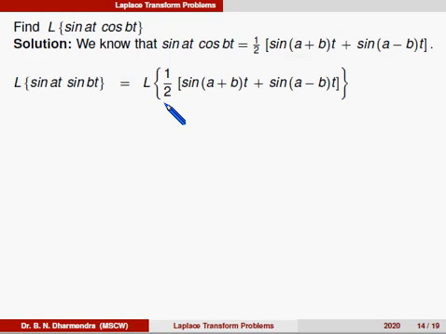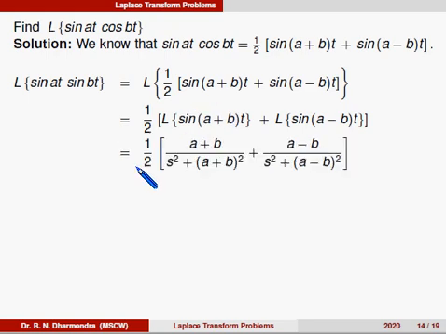That is 1 by 2 times, we can replace the term as sine of (A plus B) into T plus sine of (A minus B) into T, which is 1 by 2 into Laplace of sine of (A plus B) into T plus Laplace of sine of (A minus B) into T, by using that linear property.